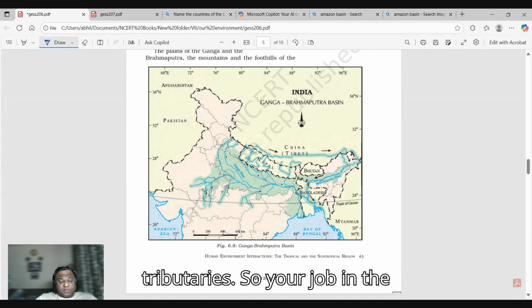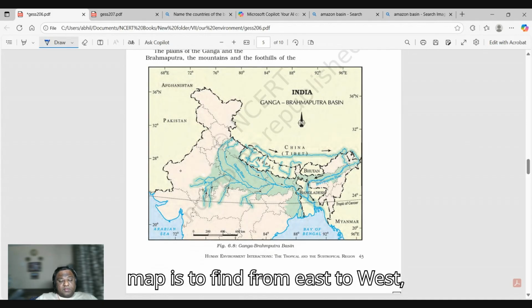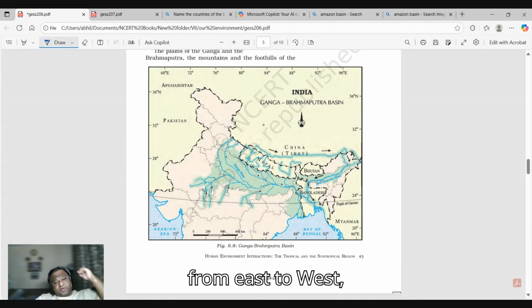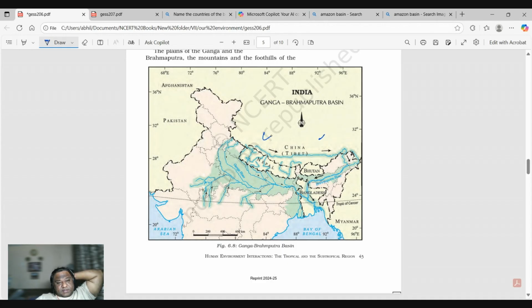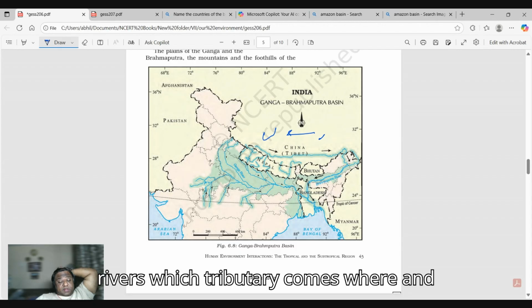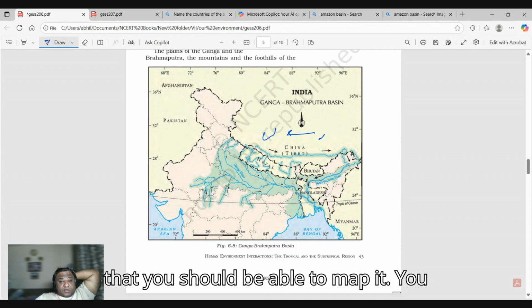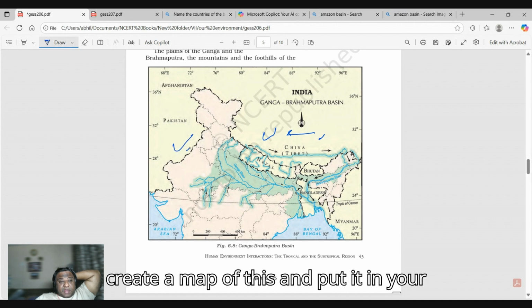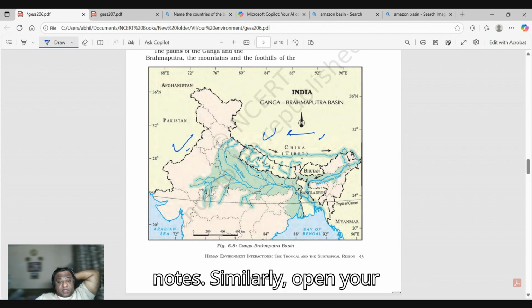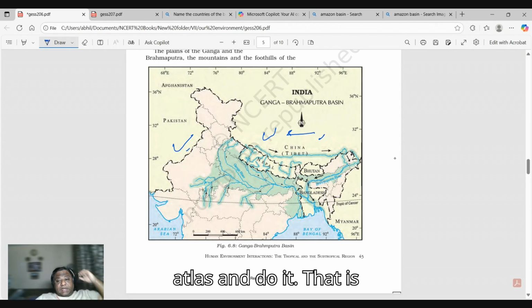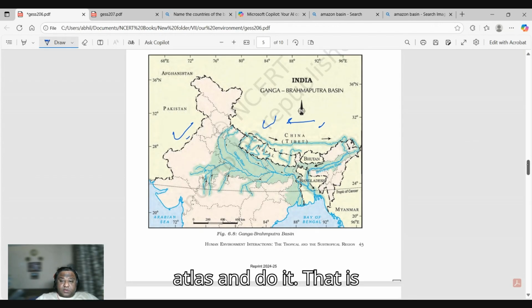So your job in the map is to find, from east to west, the sequence of rivers, which tributary comes where. You should be able to map it. Create a map of this and put it in your notes. Similarly, open your atlas and do it. That is necessary.